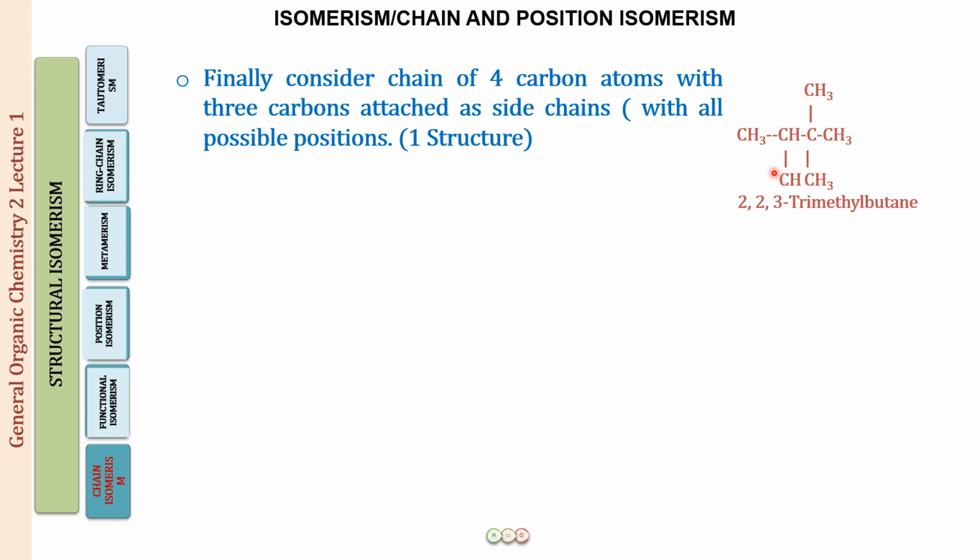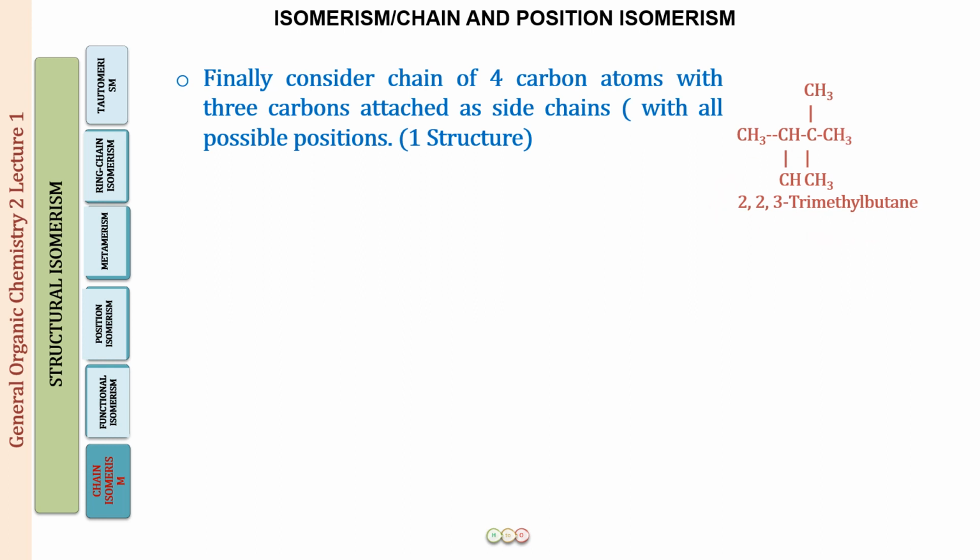You can also think that we can put over here an ethyl group and a methyl group, but you will find that if you put an ethyl group, for example, at position number 2, it will be a C2H5. Then the longest continuous chain will be carbon number 1, 2, 3, 4 and carbon number 5 of the ethyl group. So you will again get a longest continuous chain of 5 carbon atoms. So this is the only possible structure where we will be having a 4 carbon chain, that is 2,2,3-trimethylbutane.